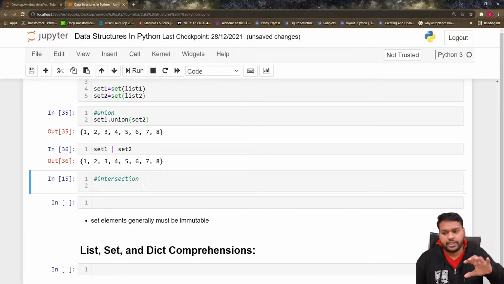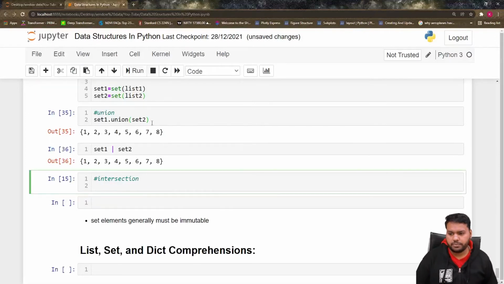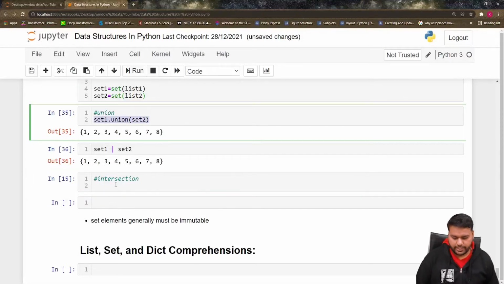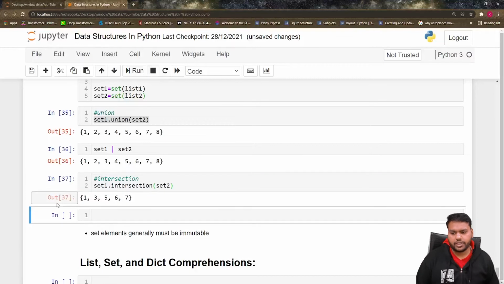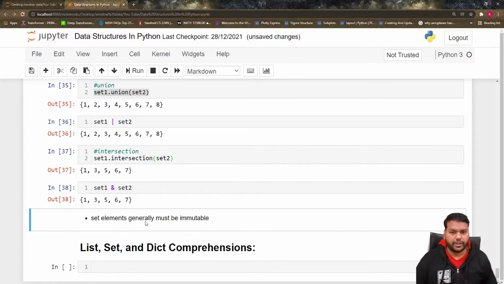What are the common elements in set 1 and set 2, and how do we define this? This is pretty simple, same syntax. We have to write here only the intersection. So we write the intersection, and we can see the unique elements are these. Same, we can define this by the binary operator. You can put the and operator, and you can see you get the same result.